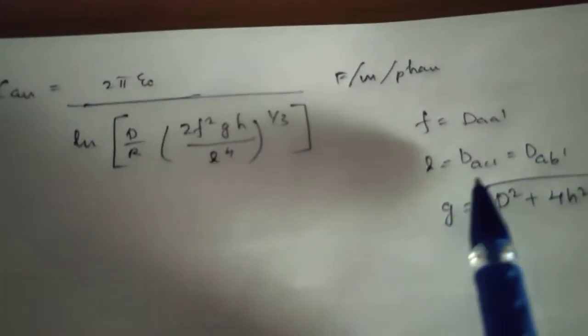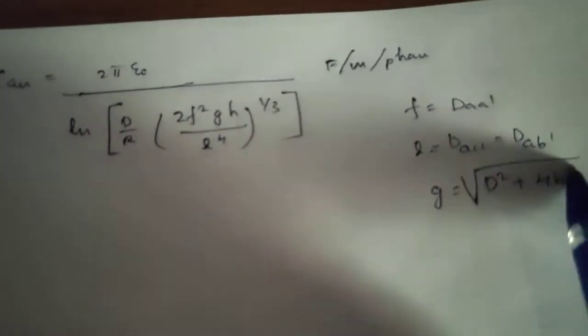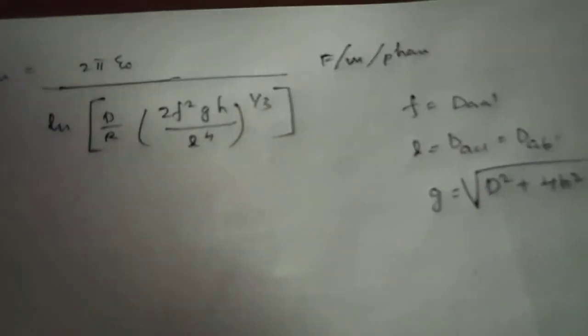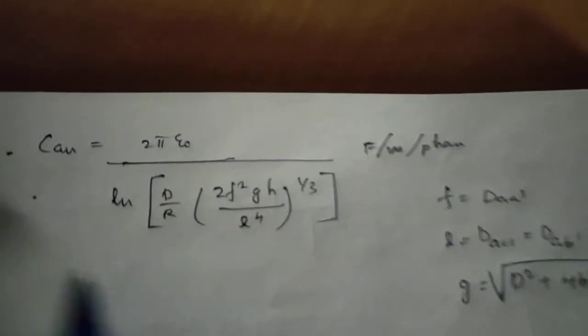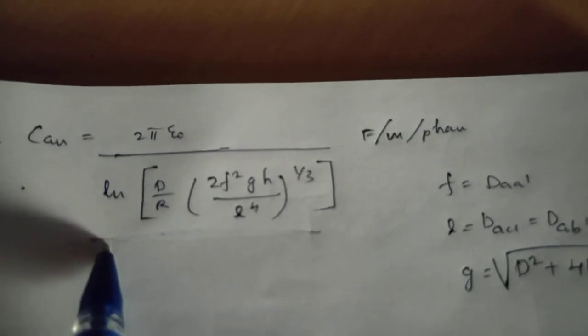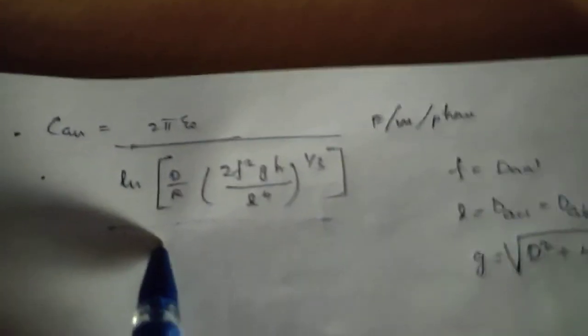Here F is DAA dash, L is DAC dash, which is also equal to DAB dash, and G is root of D square plus 4H square. This is the general formula for the capacitance of a three-phase line considering the earth.